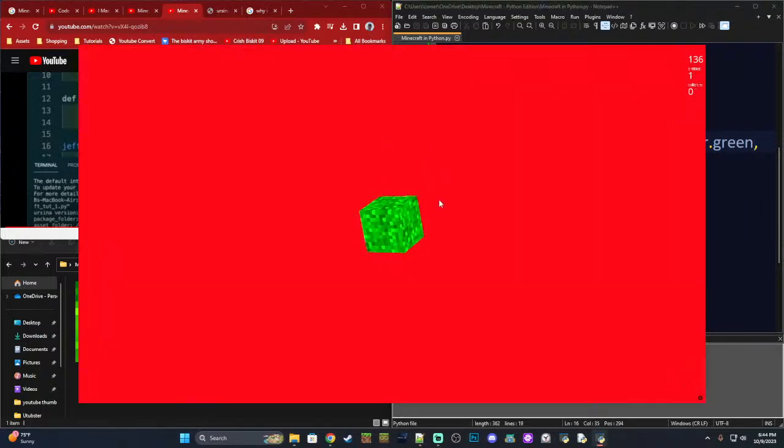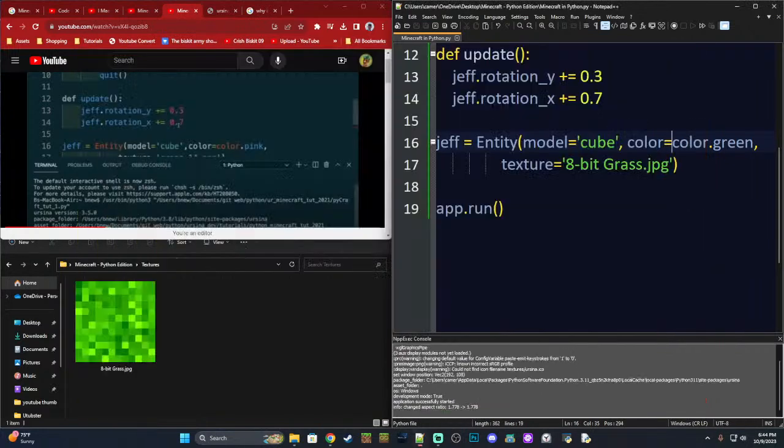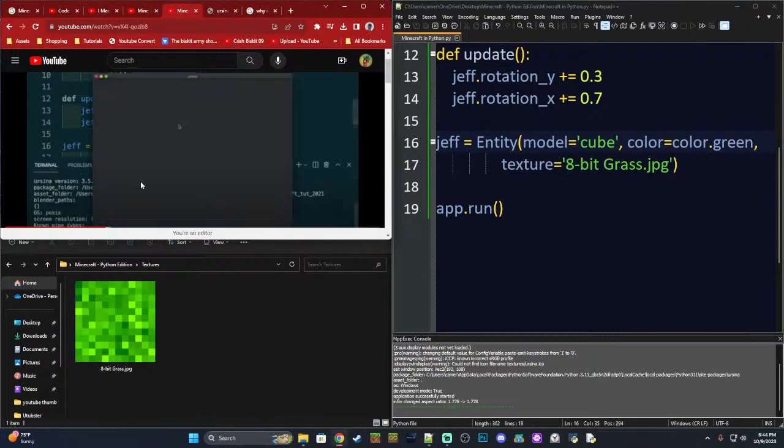All right. We have a rotating green grass block. That's already a big improvement since we first started the series. So episode 2 so far, we have a rotating grass block. Cool enough. Let's see, what are we going to do next?